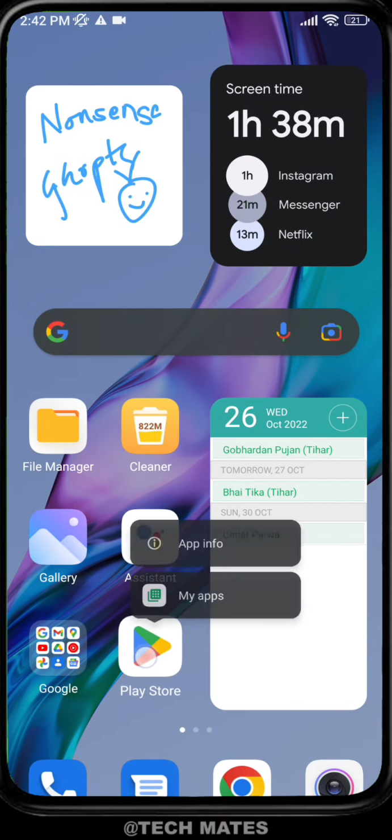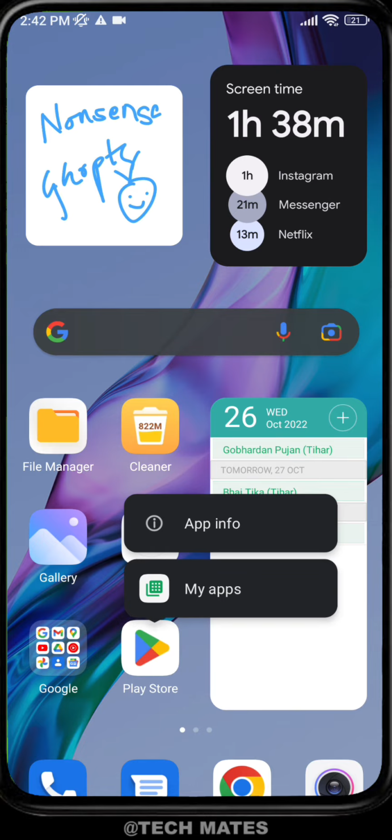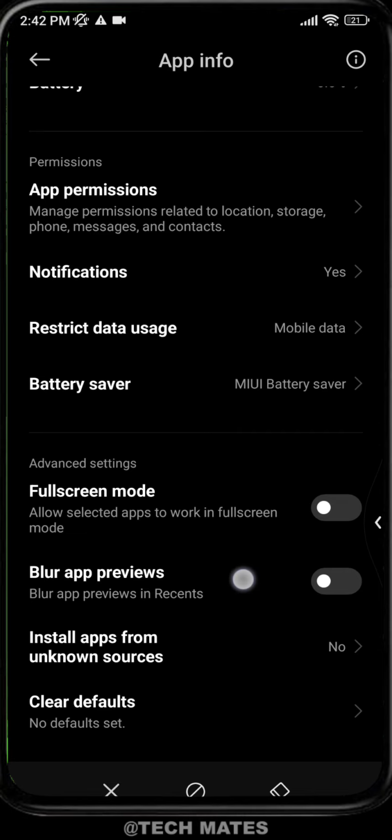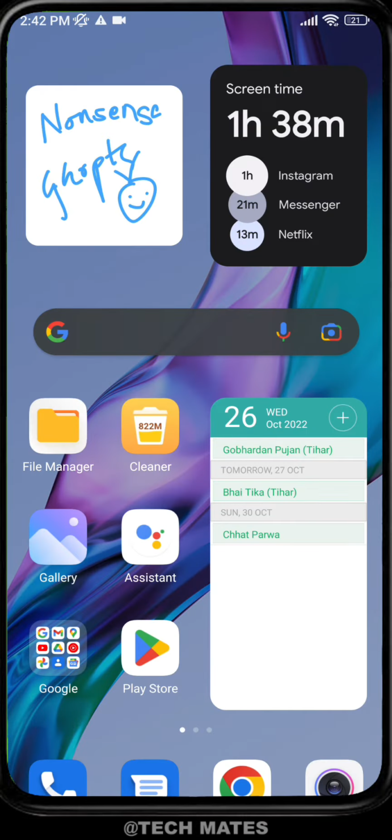You cannot uninstall it or you cannot disable it. You can disable it, but there is no use of it because you cannot download any apps if you disable it. So can you really download Play Store on your phone?